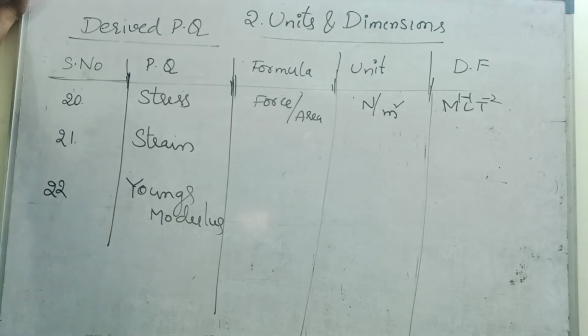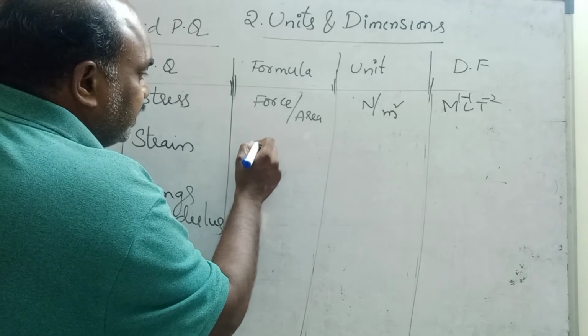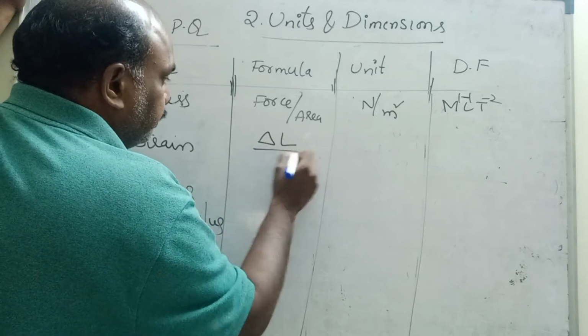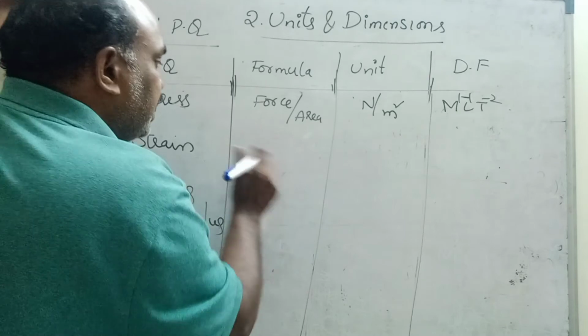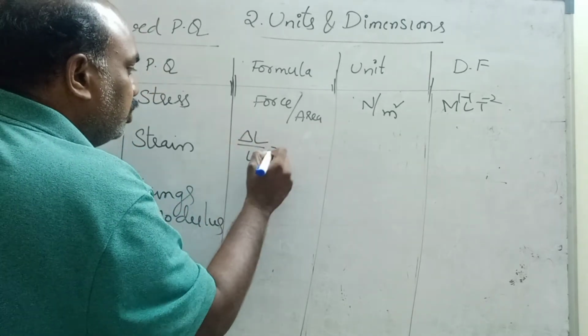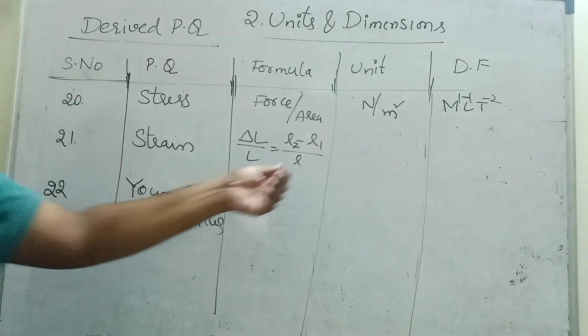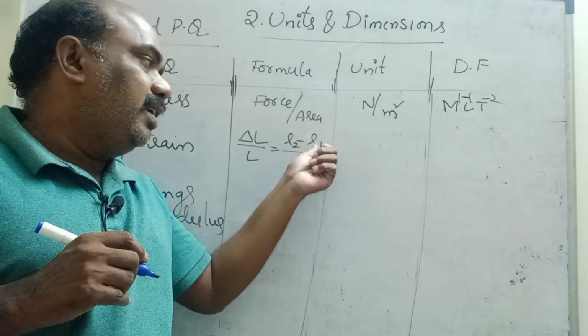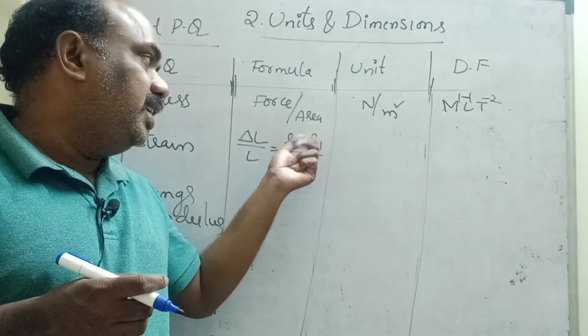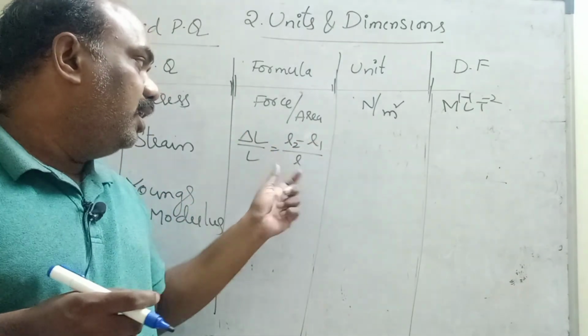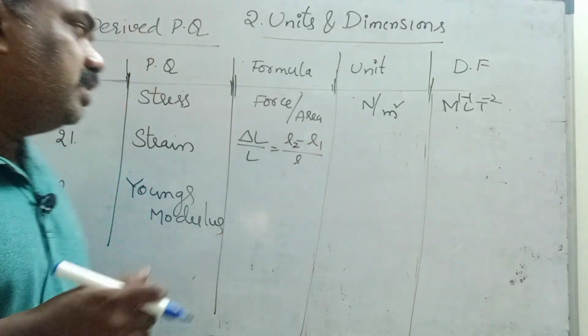Stress is equal to force per unit area, like pressure only. Stress is force per area. Next, strain. Strain is nothing but change in length by original length, delta L by L. You can write it as L2 minus L1 by L. Let us consider the initial length is L1. After expansion, the length is L2. The change in length, L2 minus L1, that is delta L. Original length is L. Change in length by original length.